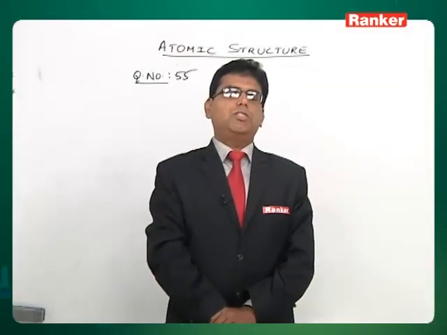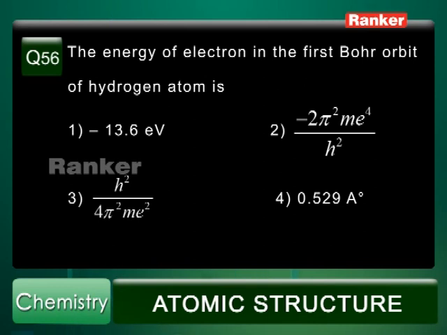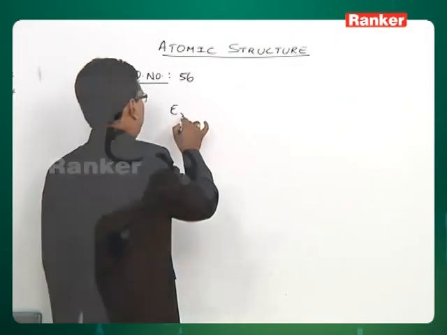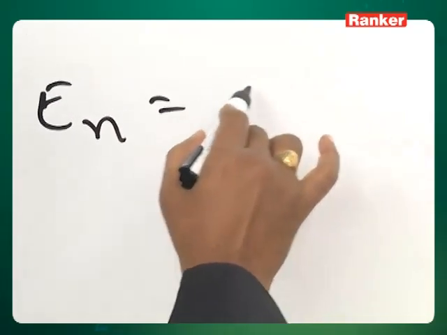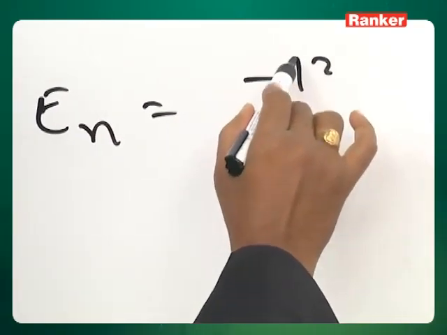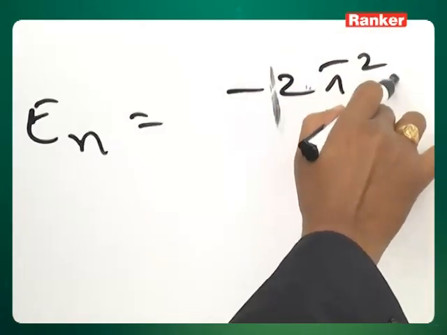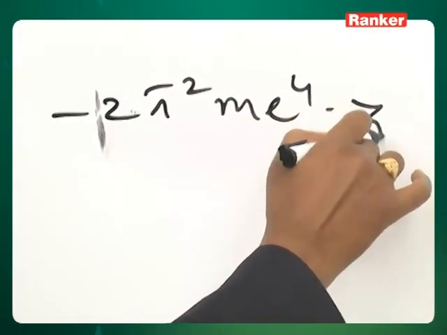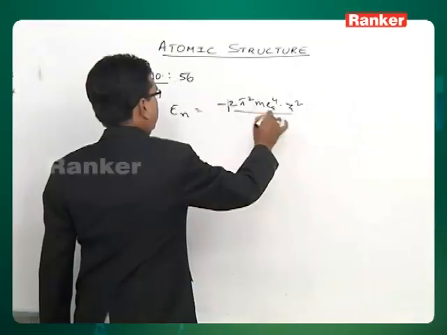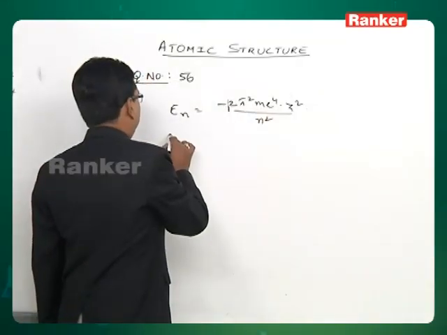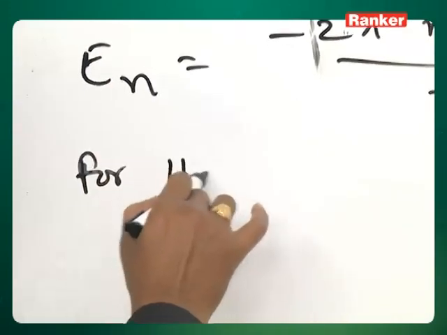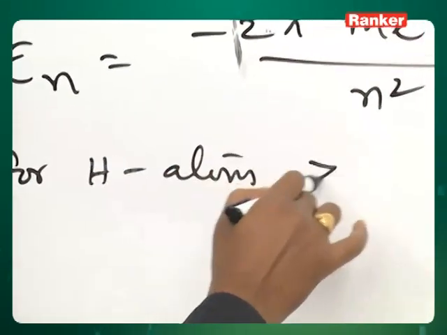Now, let us move on to question number 56. The energy of electron in the first Bohr orbit of hydrogen atom. For an nth orbit it is minus 2 pi square m e power 4 into z square by n square h square, right? Where for hydrogen atom z is equal to 1.